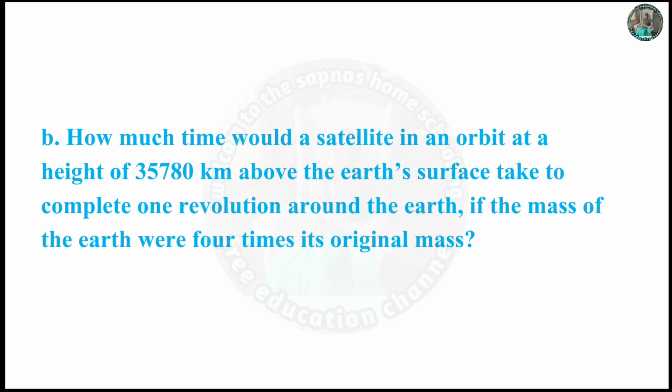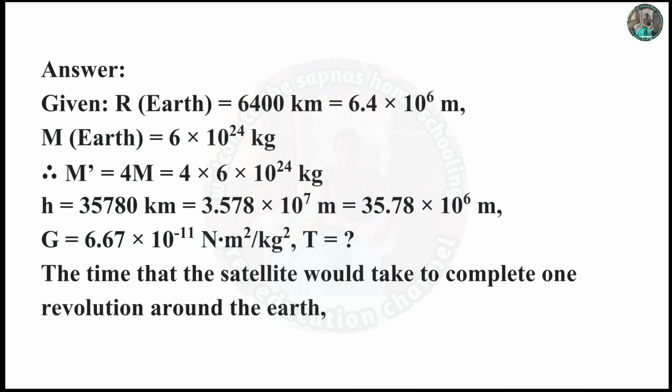Part B. How much time would a satellite in an orbit at a height of 35,780 km above the Earth's surface take to complete one revolution around the Earth if the mass of the Earth were 4 times its original mass? Answer. Given: R of Earth is equal to 6,400 km is equal to 6.4 × 10^6 meter. Mass of the Earth M is 6 × 10^24 kg. So M' is equal to 4M is equal to 4 × 6 × 10^24 kg.